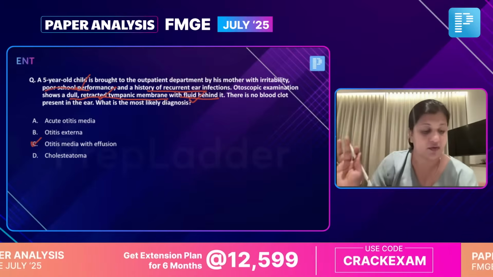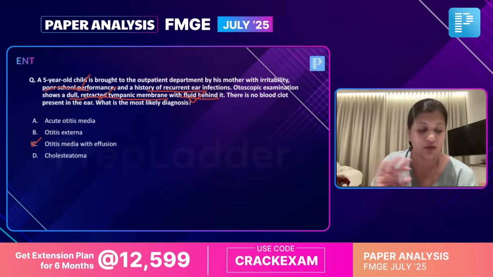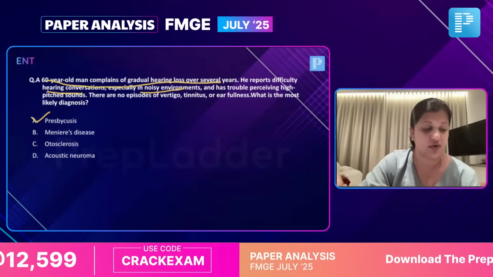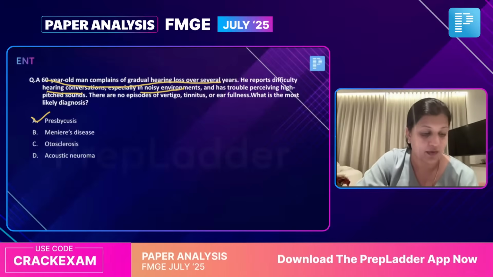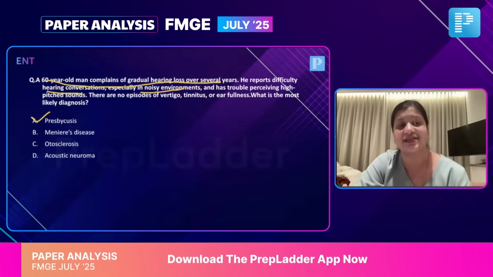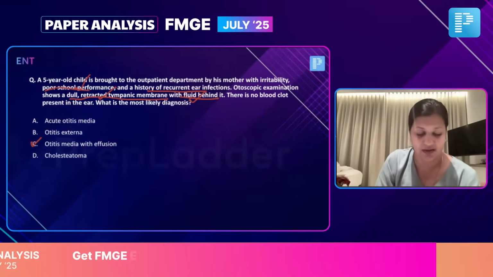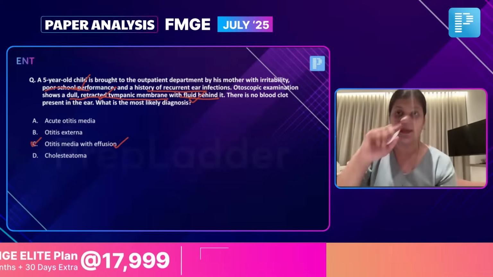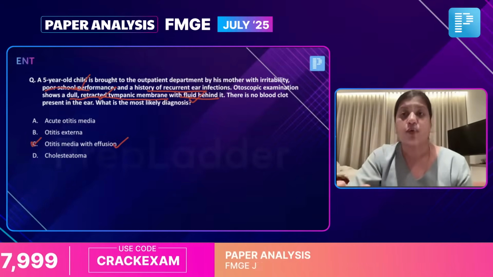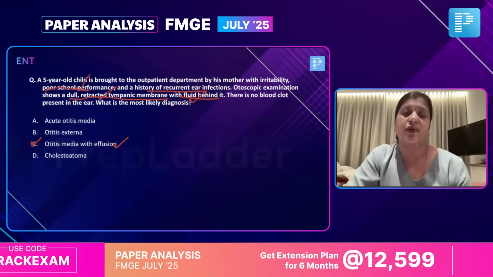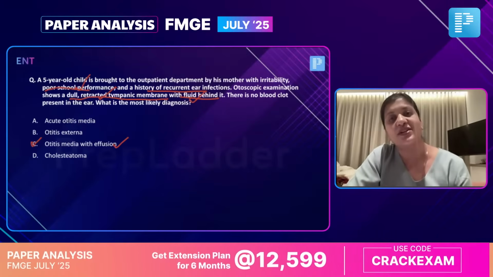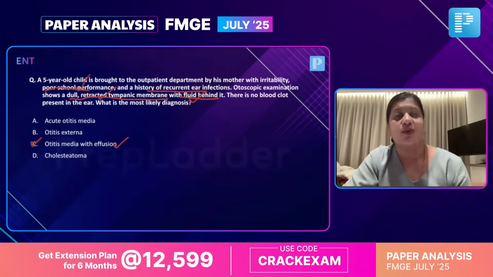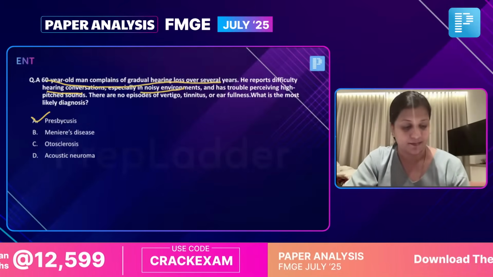Okay, so this question was not there. So we'll mark it as a no question and we will not discuss this because you guys are saying this wasn't there. Okay, Chetna is saying it was there, but anyways, there or not there, we know the answer has to be otitis media with effusion because dull tympanic membrane, fluid behind it, poor school performance, all of these buzzwords point you towards the diagnosis of otitis media with effusion.